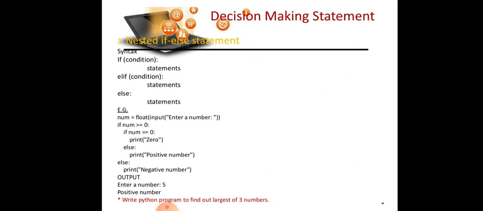The syntax of the nested if else statement is: if condition statement, elif condition statement, else statement. For example, we have num equals float input, enter a number. If num is greater than 0, print positive number; elif num is equal to 0, print 0; else print negative number. Suppose you enter 5, it checks if 5 is greater than 0, yes. If 5 is equal to 0, no, the condition is false. So it will print that it's a positive number.